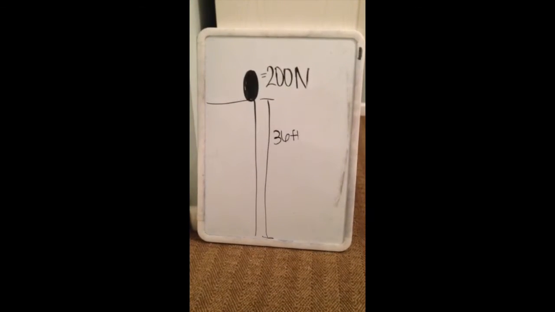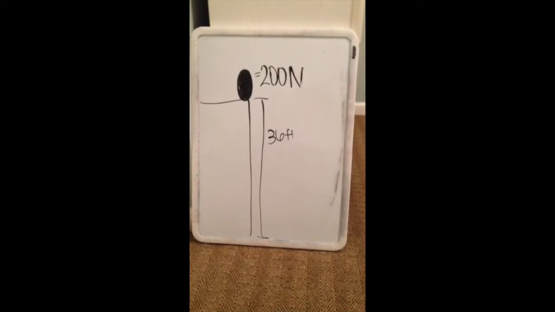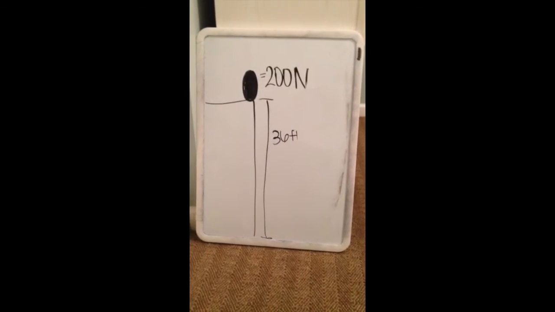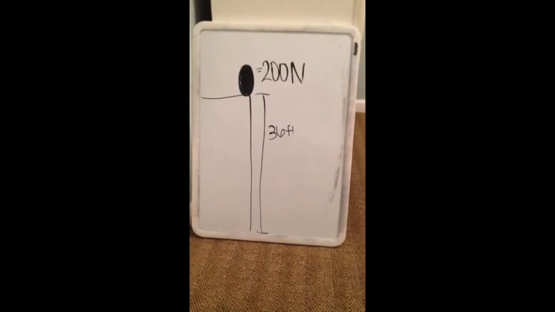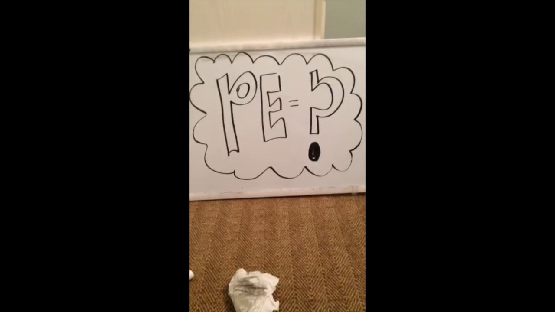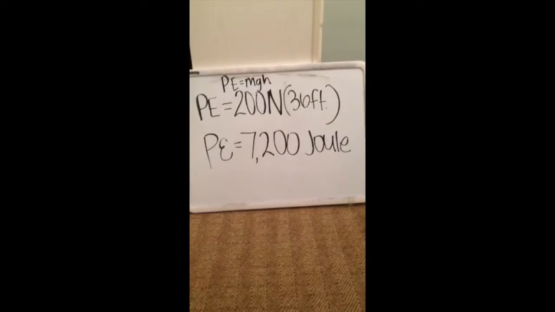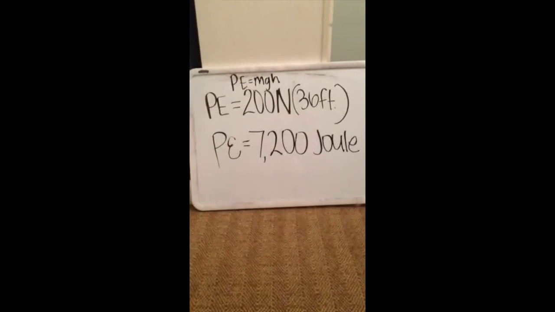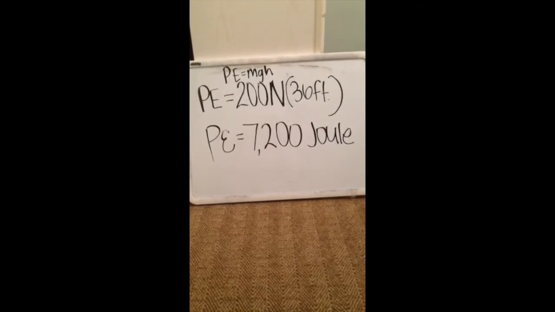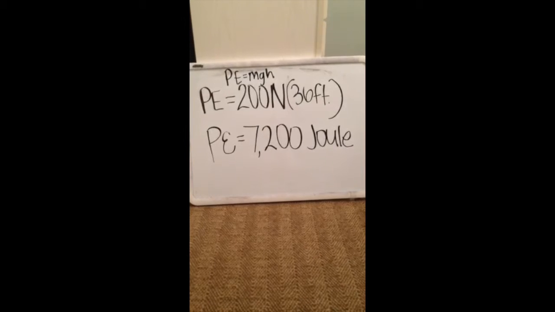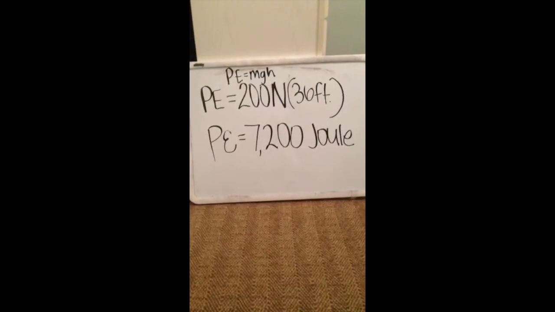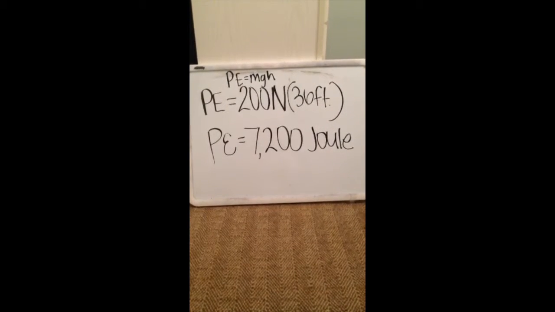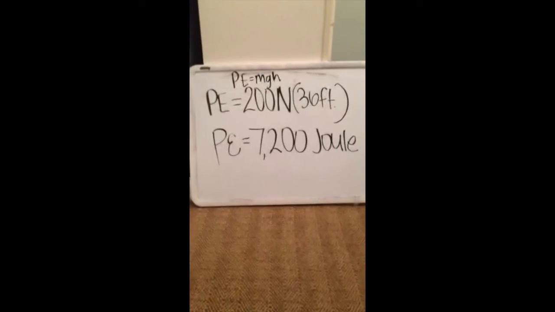Suppose there was a boulder that weighed 200 newtons and it was on a 36-foot cliff. What is the potential energy? 200 newtons times 36 feet equals 7,200 joules. And you would have used the equation potential energy equals weight times height.